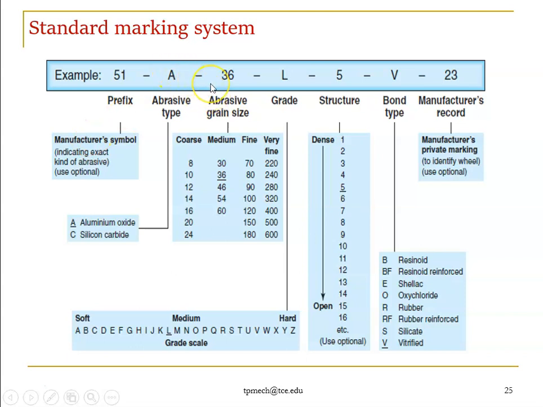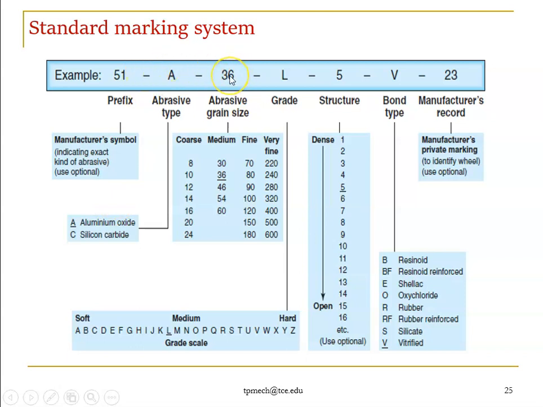Every digit represents some parameter. For example, the 51 is not mentioned here. 51 is like another parameter, such as the manufacturer symbol, or some internal coding or code words they use for their own purpose. So 51 refers to the manufacturer symbol, and the abrasive is referenced by A. Here we use A. A means aluminum oxide. If you use aluminum oxide, we say A. If you use silicon carbide, we use C. So if the letter is A, we know the abrasive is aluminum oxide. If the letter is C, we say silicon carbide. Every abrasive has a variety of names, right? This is one of the examples.